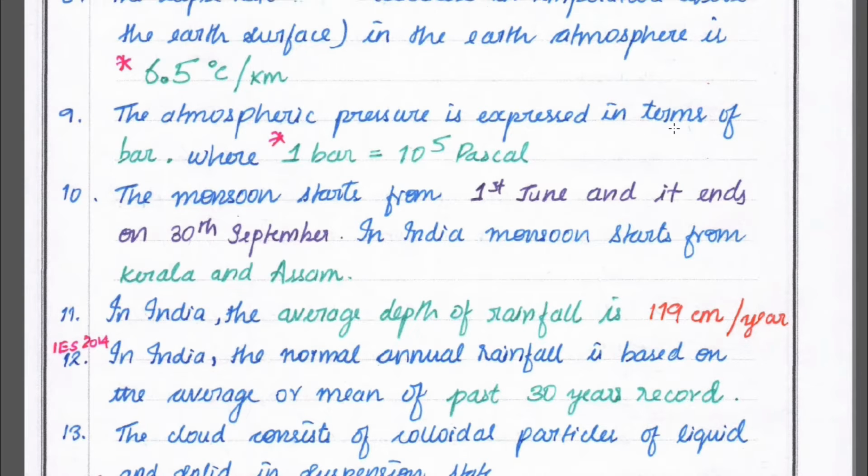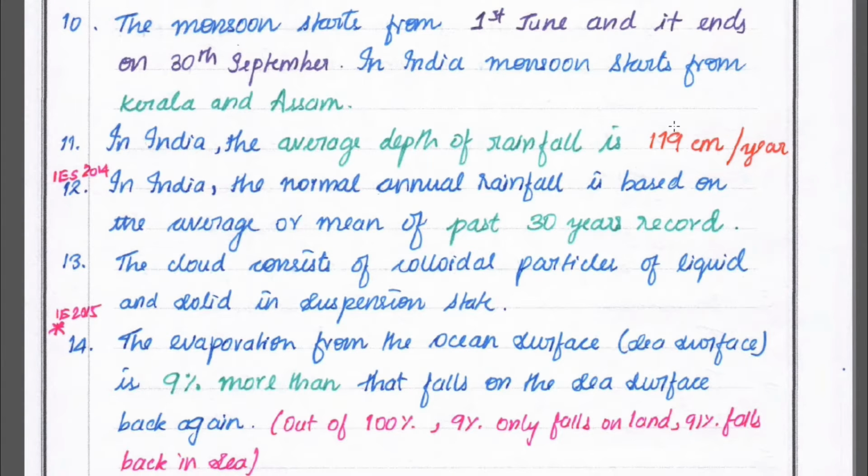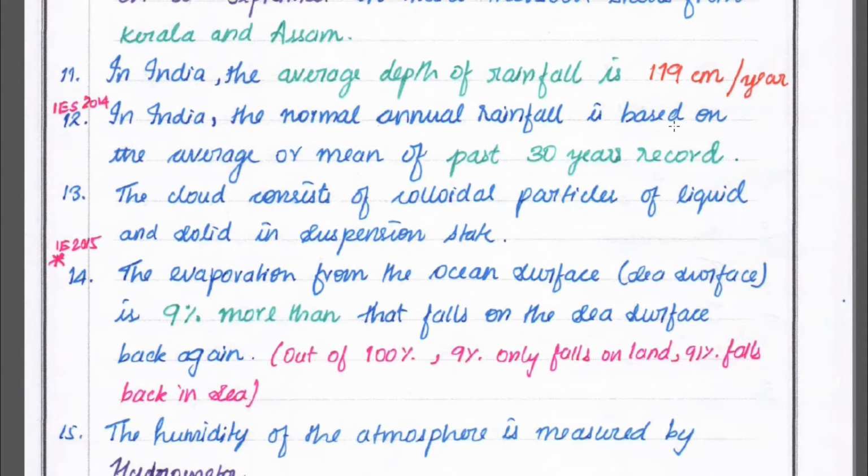In India, the average depth of rainfall is 119 centimeters per year. The normal annual rainfall in India is based on the average or mean of the past 30 years of record. This question was asked in IES 2014. A cloud consists of colloidal particles of liquid and solid in suspension. Evaporation from the sea surface is 90% more than what falls on the sea surface again. Out of 100% rain, only 9% falls on land and 91% falls in the sea. This question was asked in IES 2015.